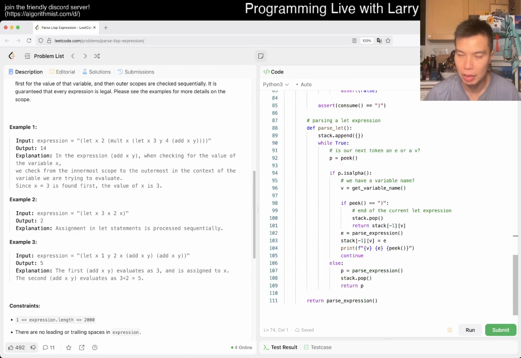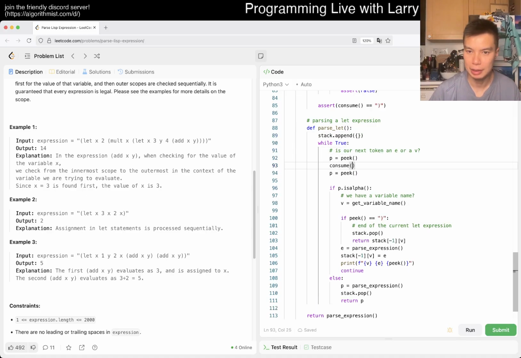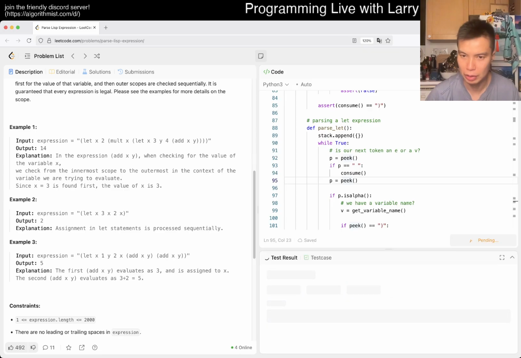Maybe that's not smart, because then now here we can write p is equal to peek, and then we consume the empty space, and then we get the real things afterwards. Maybe that's a little bit better.